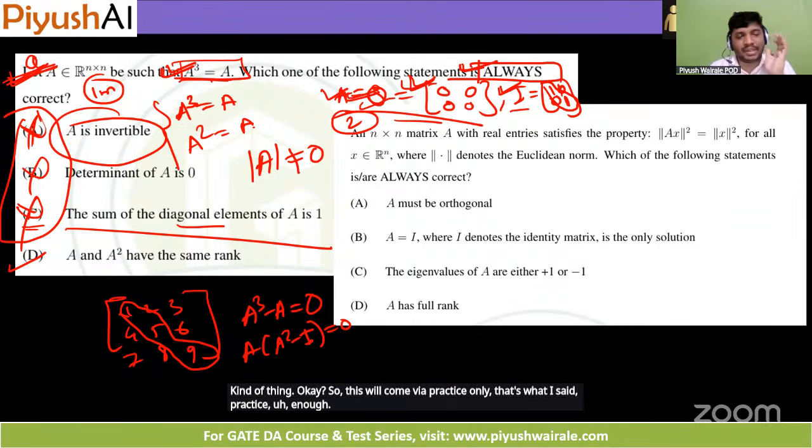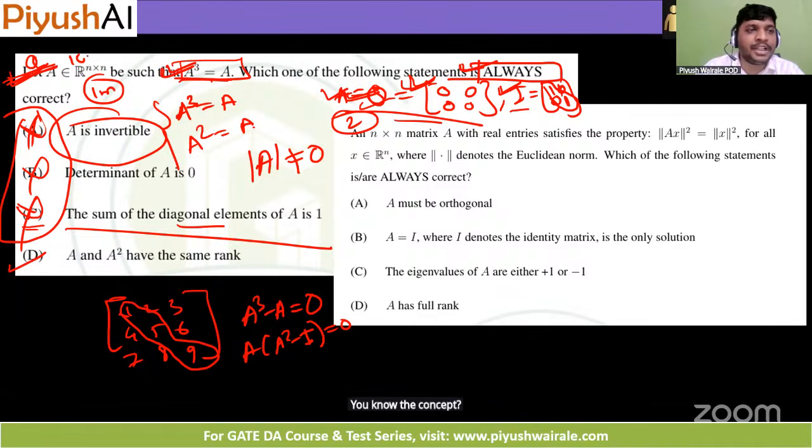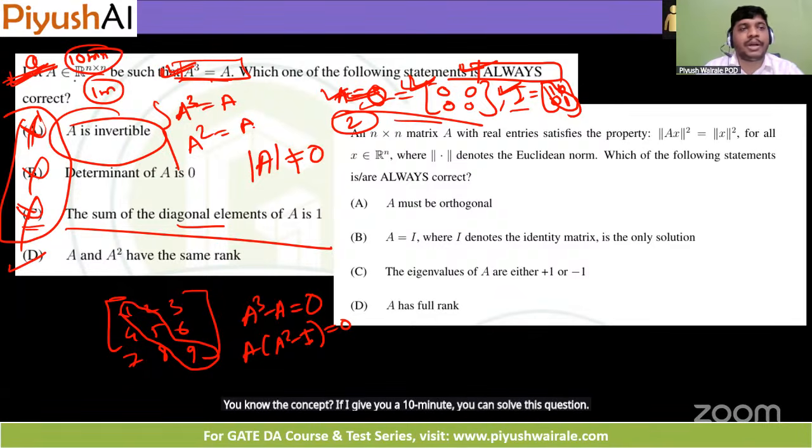You know the concept. If I give you 10 minutes, you can solve this question, but I want to solve this question in 1 minute. How can I do that? Okay, that's the thing here. So practice is the only way.